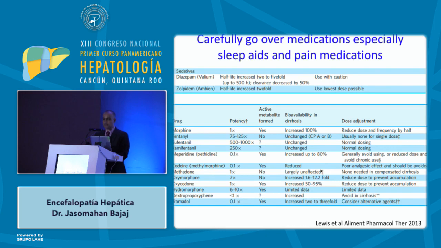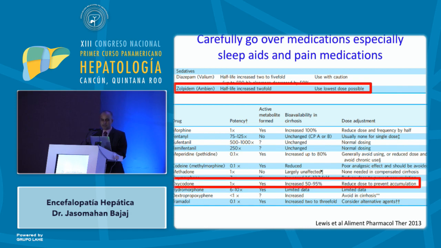So, hepatic encephalopathy is one of the most common reasons for altered mental status, but it's not really the only reason for that. So how can you make this differentiation in someone who's taking all these medicines? Make sure you actually go over all the medicines that they take, because hepatic encephalopathy and medicines can be related in two ways. Either they're taking too much of something that they're not supposed to be taking, or they're taking too little of something that they're supposed to be taking. What are the too much? We talked about zolpidem and other things that make you sleepy, and of course things such as oxycodone and opioids. These go a very long way in causing sedation.